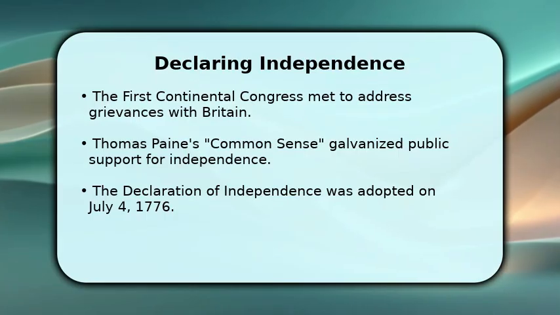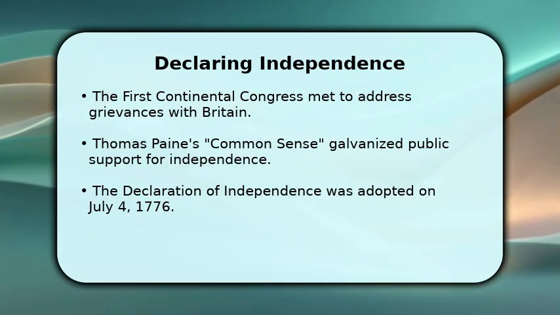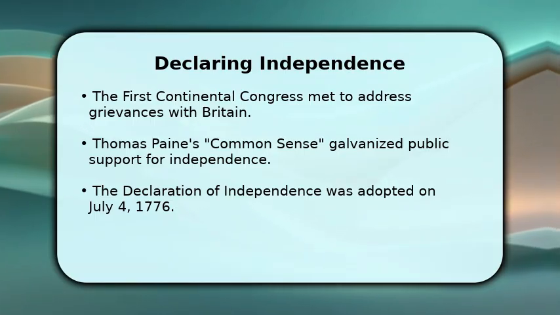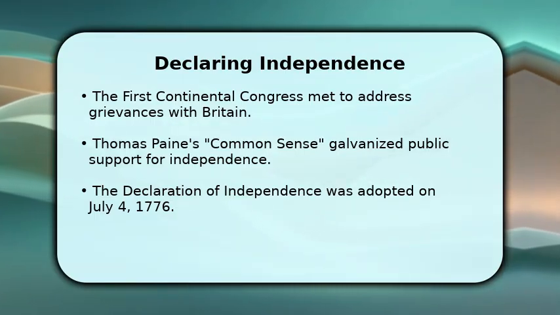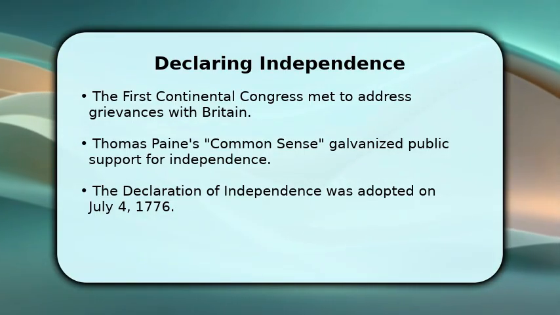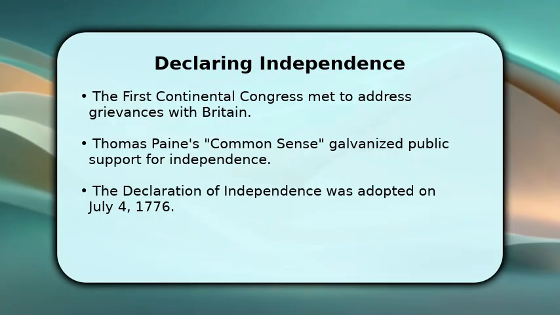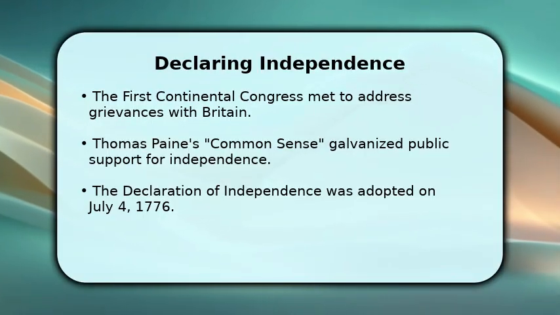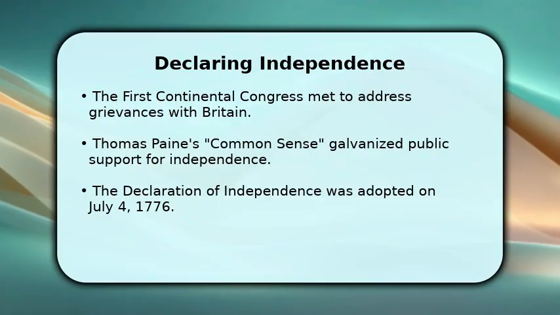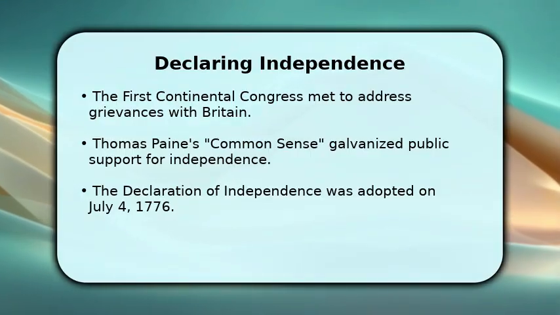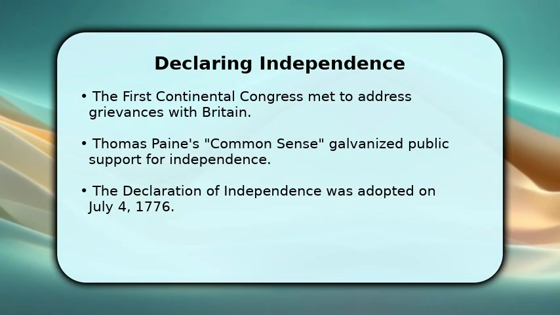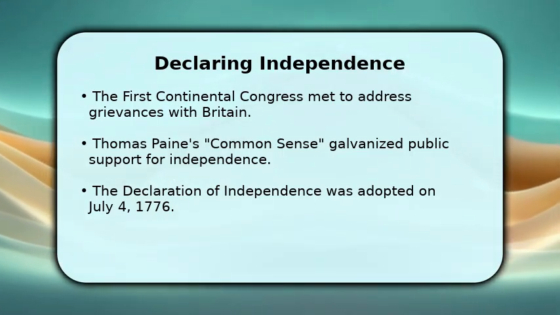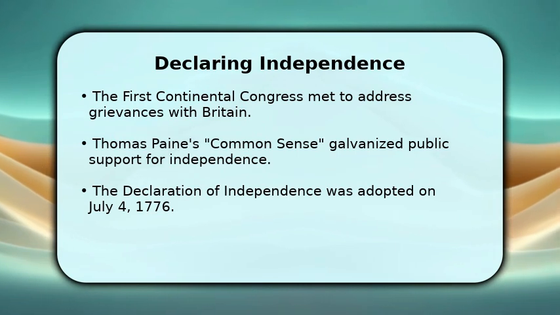As tensions escalated, colonial leaders convened the First Continental Congress to articulate their grievances. Public opinion shifted dramatically towards independence, greatly influenced by Thomas Paine's powerful pamphlet, Common Sense. This pivotal work clearly laid out arguments for separation from British rule. Ultimately, the Second Continental Congress formally adopted the Declaration of Independence on July 4, 1776, a bold statement of their desire for self-governance.